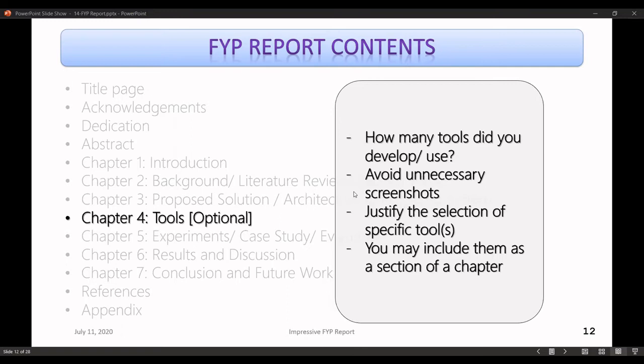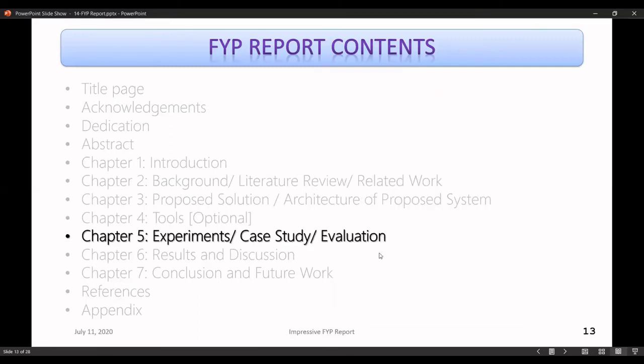If you are using a network simulator, then of course you can talk about different simulators that are available. Then you have to talk about why you chose a specific simulator, right? And of course, as I told you, you can also include them as a chapter. So it can either appear towards the end of your experiment chapter, right? Or maybe somewhere towards the end of your proposed solution chapter, right? It depends.